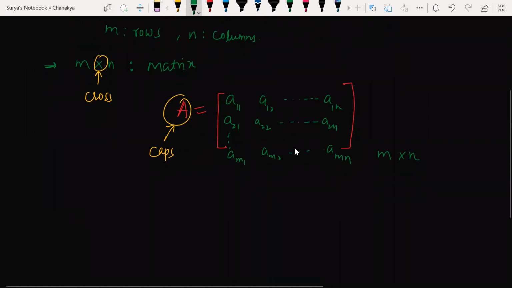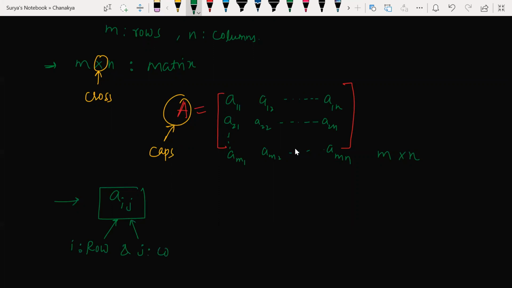Basically, here you are writing A11, A12, A13, A14, dash, dash, dash, A1n, right? So here I write that as Aij. What is i here? What is j here? i is the row number, and j is the column number. Row number and column number.